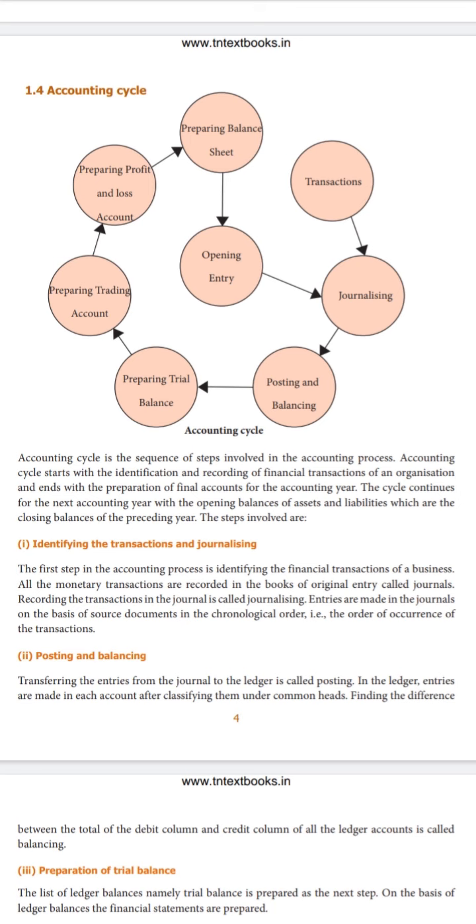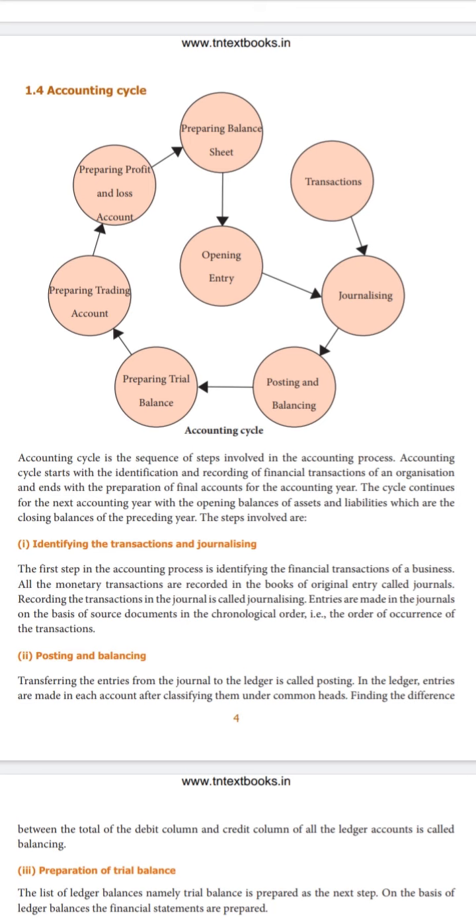So this is where exactly the accounting cycle starts, and it moves on to journalizing, posting and balancing, preparation of trial balance, preparation of trading account, profit and loss account, and the last step is preparation of the final accounts. In that, the balance sheet is the last part.